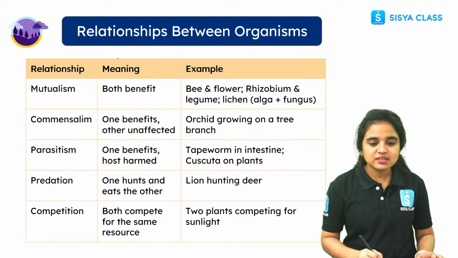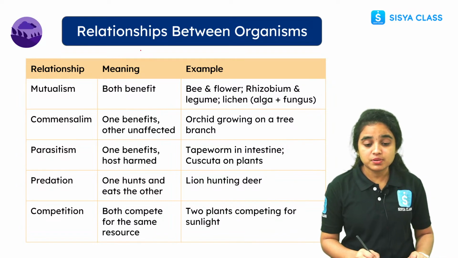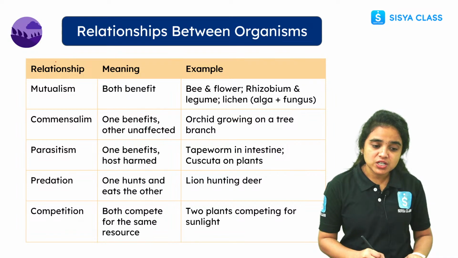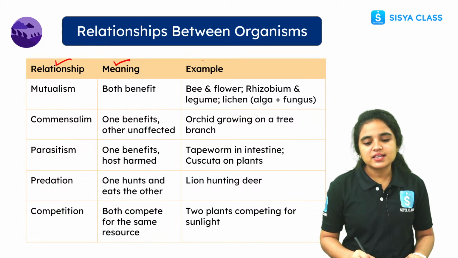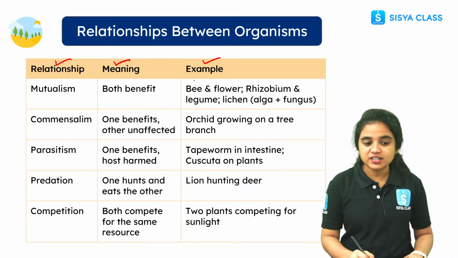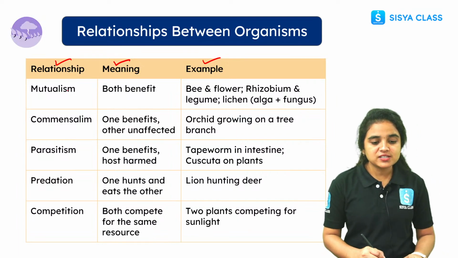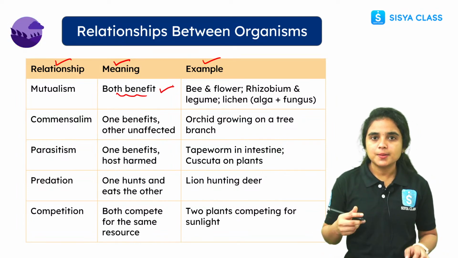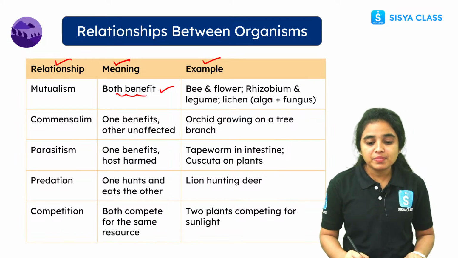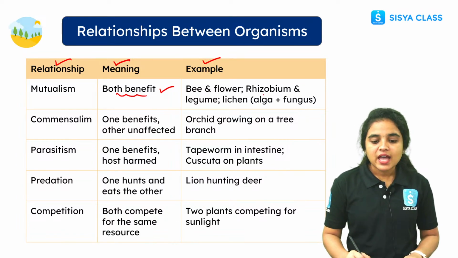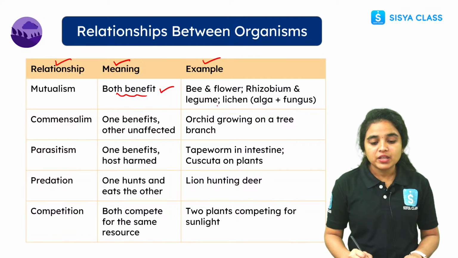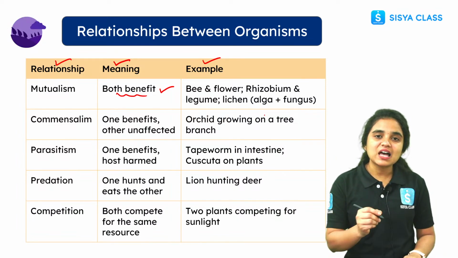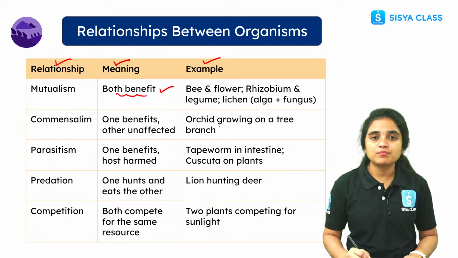Now let us see the relationships between the organisms in a simple table. Let us see the meaning and example for each relationship that we are learning. Students, while coming to mutualism, here both get benefited. For example, bee and flower, rhizobium and legume, and lichen, algae and fungi. So these are the examples that come under the relationship that we call mutualism.